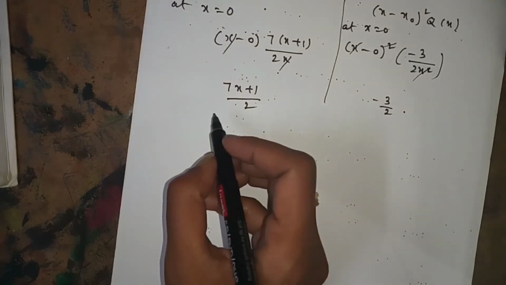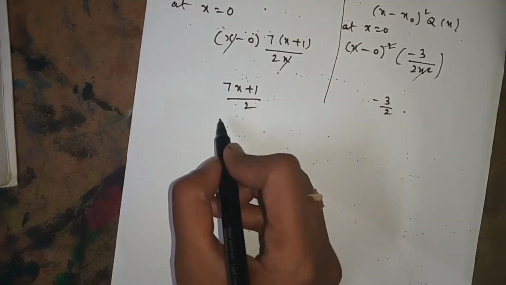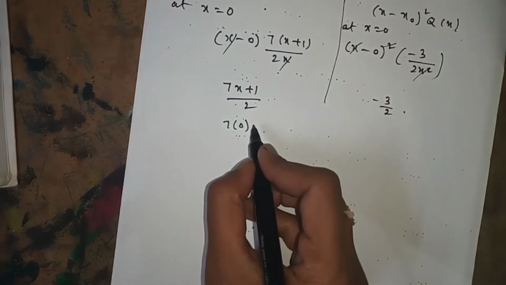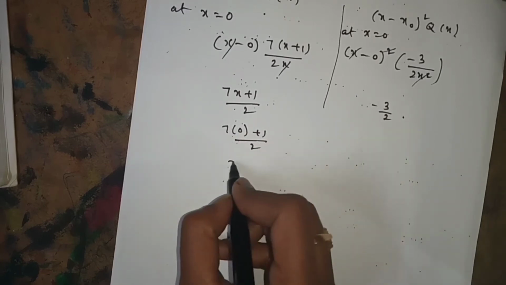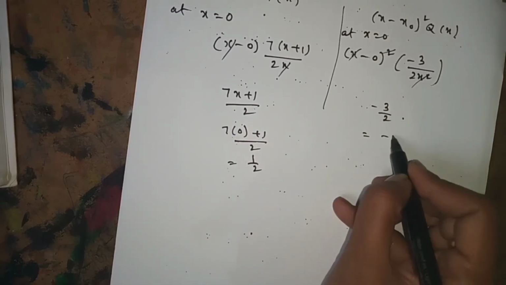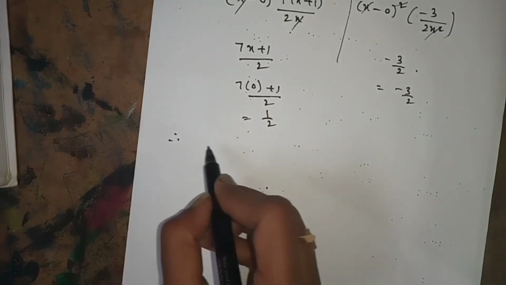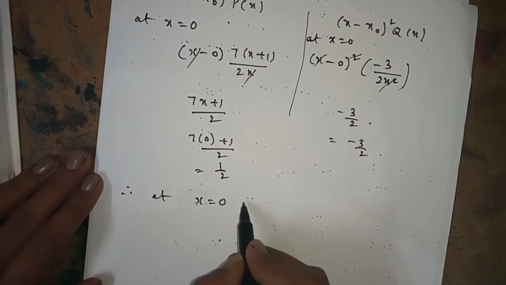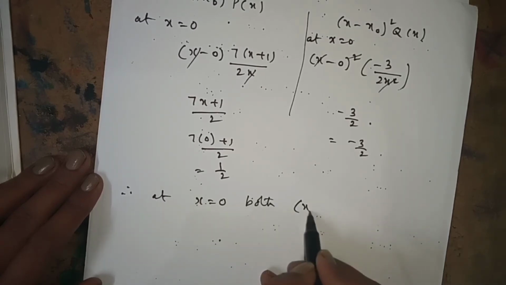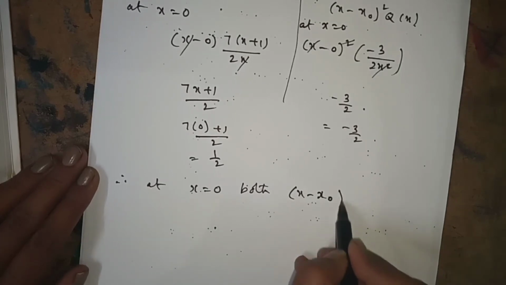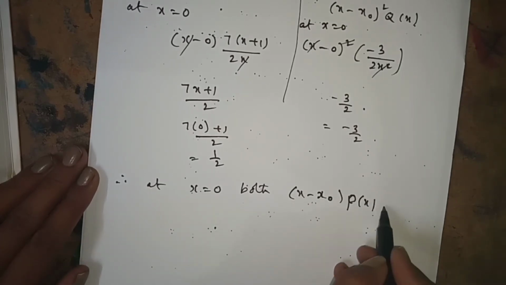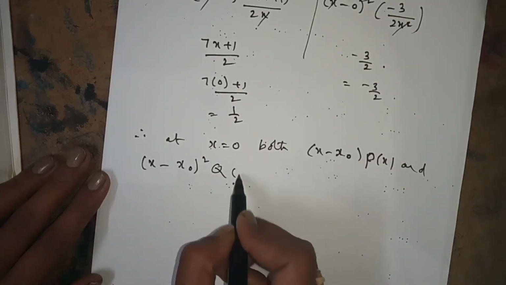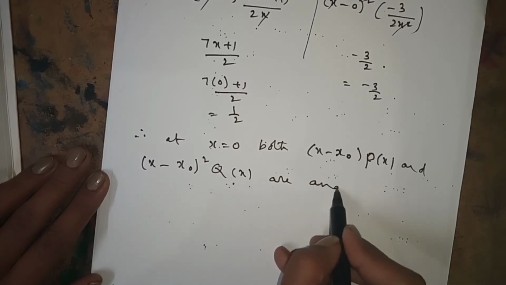Now at x is equal to 0, after cancelling we put 0: 7 into 0 plus 1 by 2 is equal to 1 by 2, and the other one is minus 3 by 2. Therefore at x is equal to 0, both x minus x naught into p of x and x minus x naught whole square into q of x are analytic.